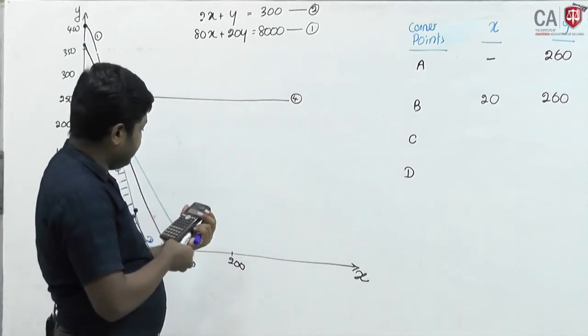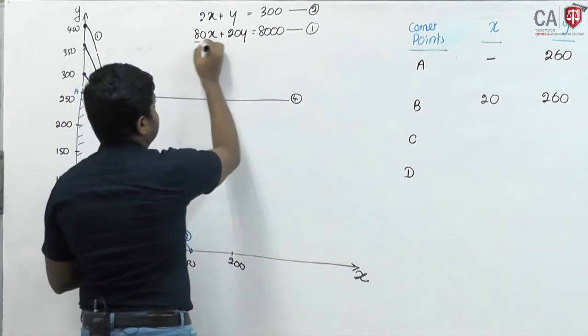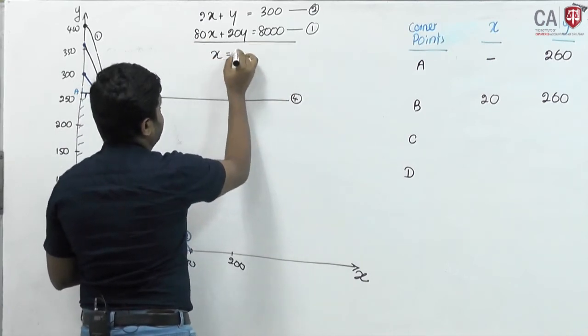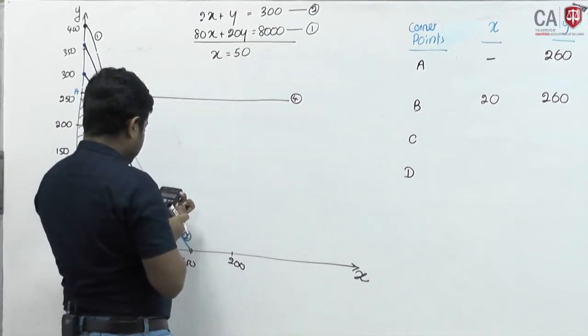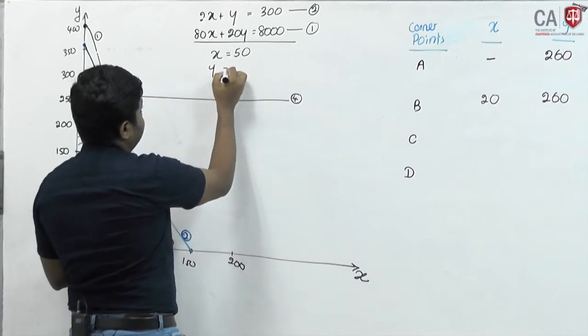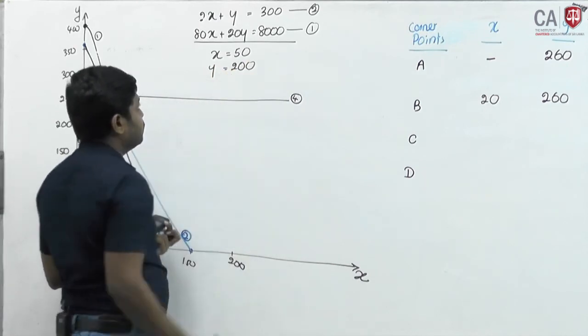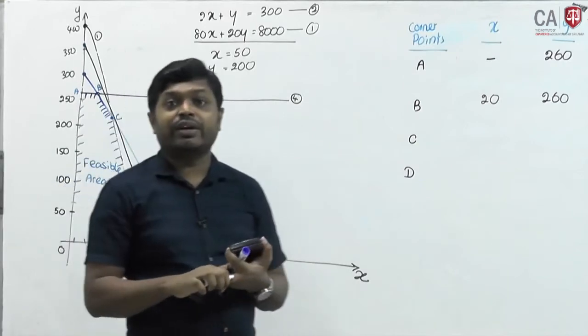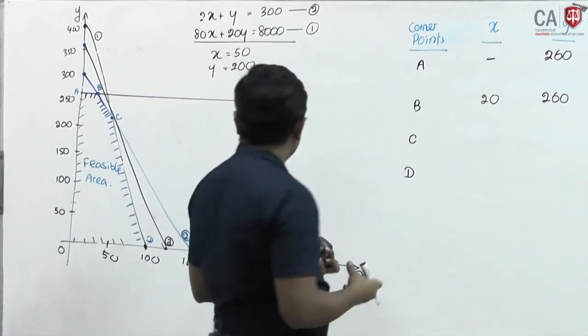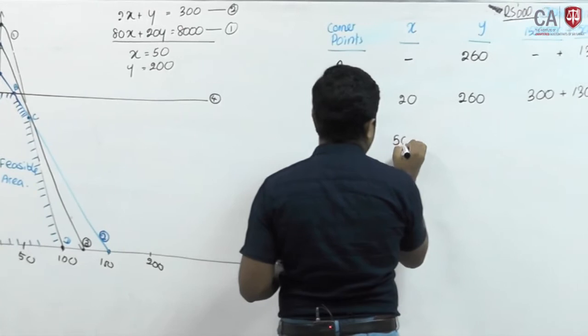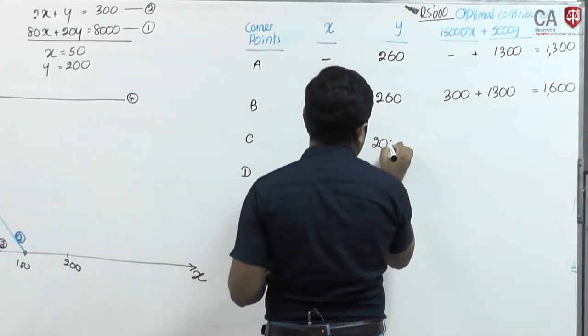Then your answer will be x equal 50 units, y equal 200. I will put here x 50, y 200.